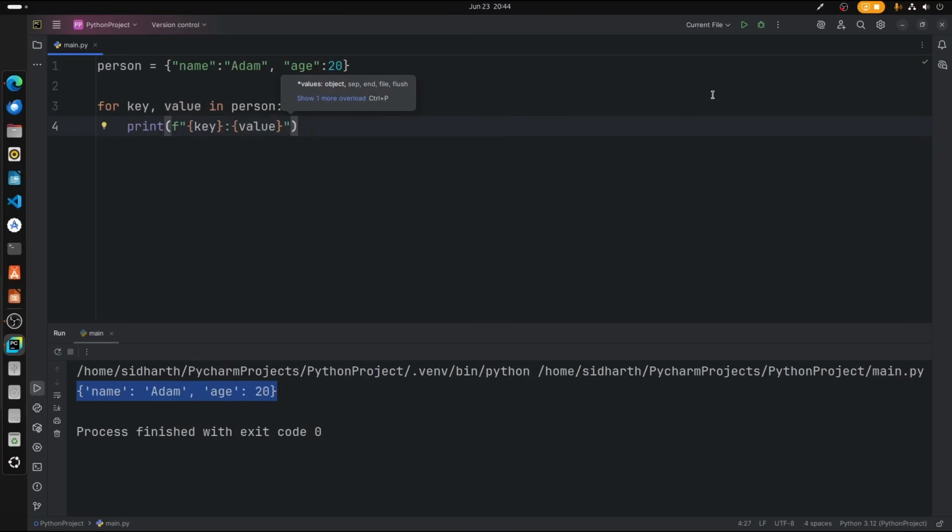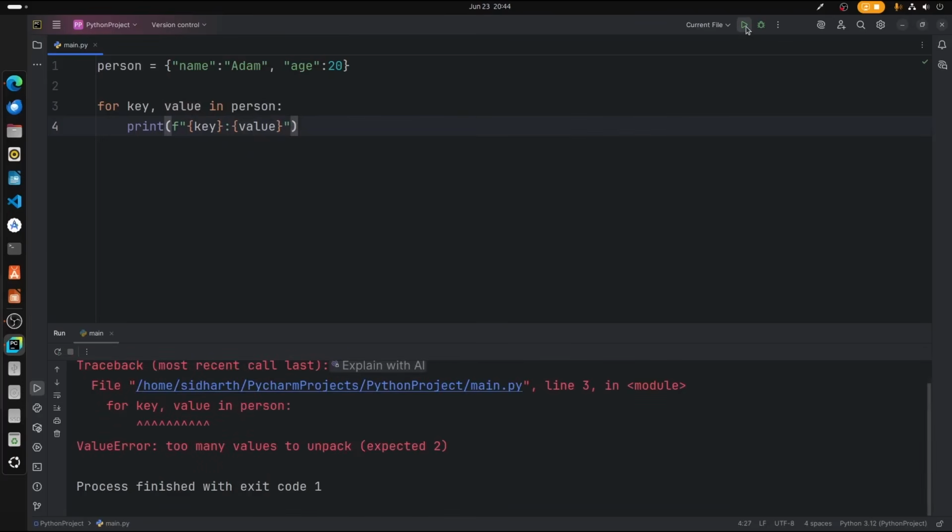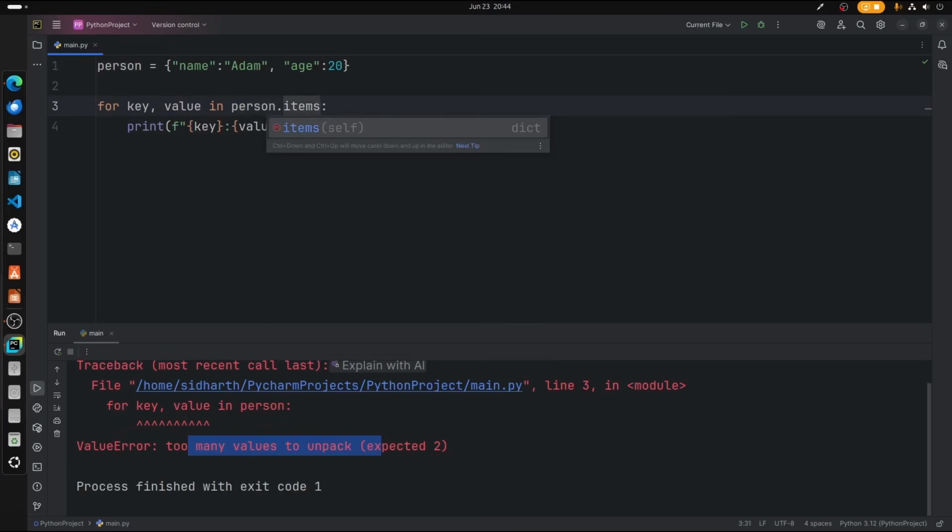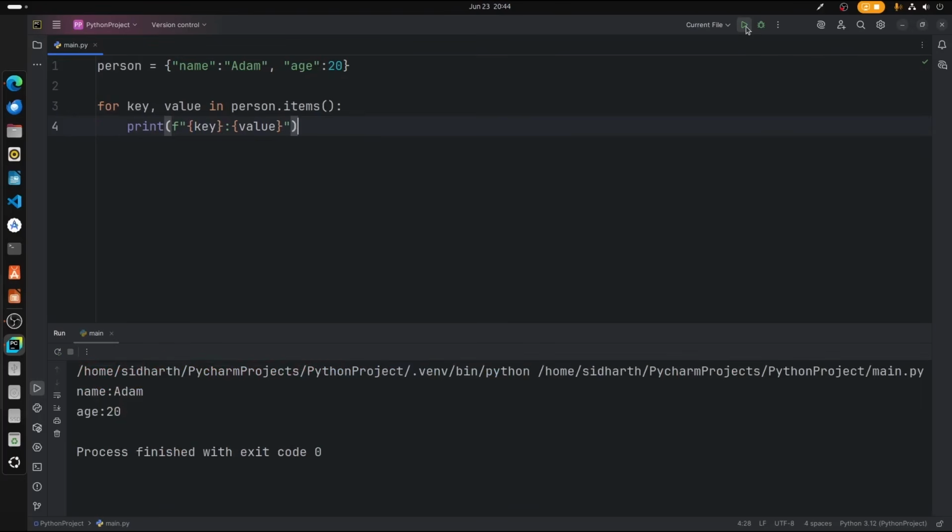So now let us run the file. Okay. Alright, so we need to add something called items here, because we are iterating through the items of this dictionary, right? So let's do that once more. There you go. So the values are printing vertically because it iterates every single time it goes through a set of values, right?